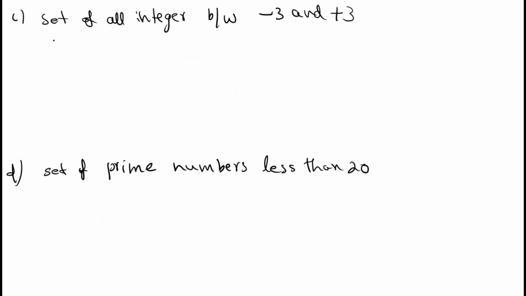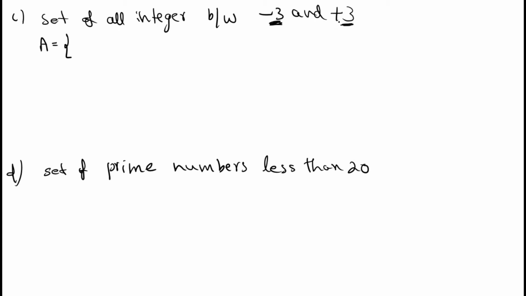See the next question. Set of all integers between minus 3 and plus 3. You need to write integers between minus 3 and plus 3. Take set A is equal to, okay, between means minus 3 is not included, plus 3 also not included.